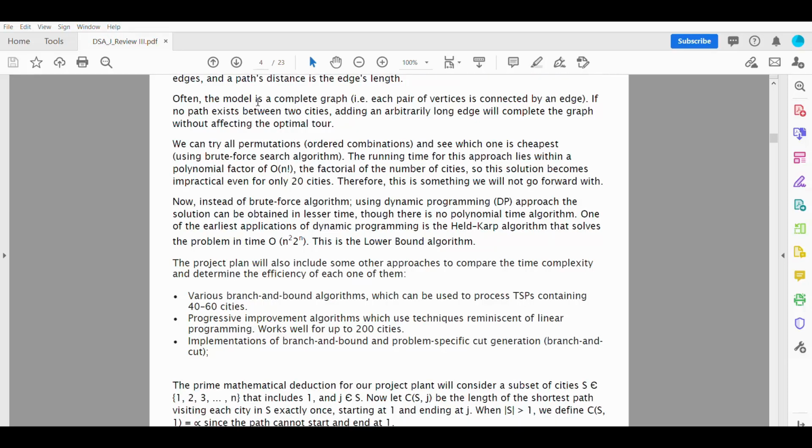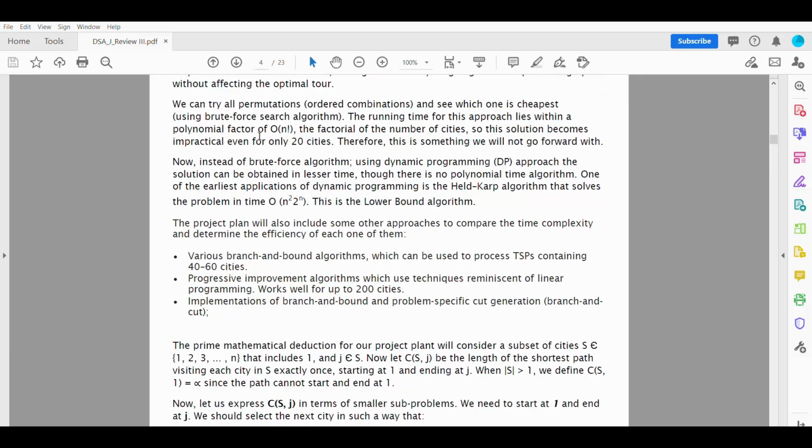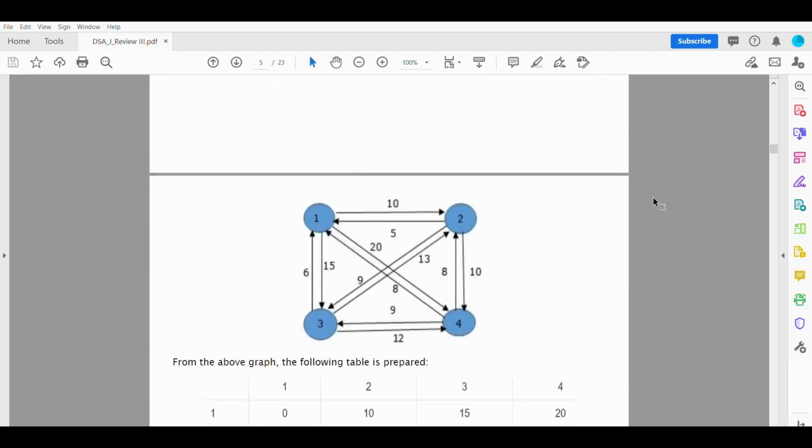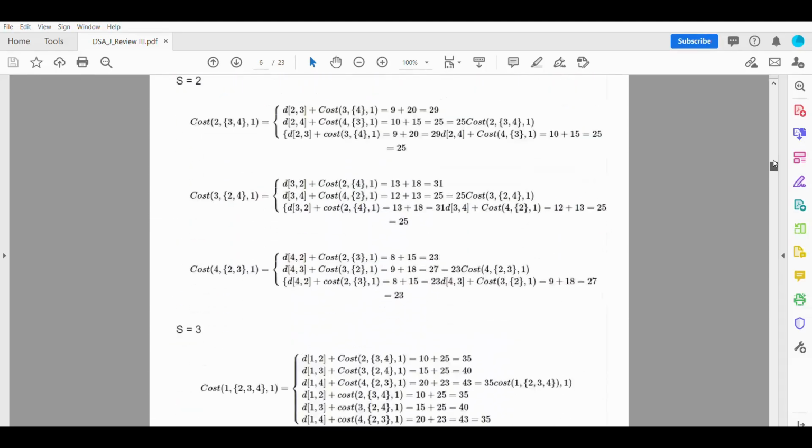And often the model is a complete graph. As I said, each pair of vertices is connected by an edge. Everything is connected. So we can try all permutation combinations, but it will be huge and impractical even for 20 cities. Our Held-Karp algorithm solves the problem in O(n² 2^n). It's quite a lower time complexity. So this is like our details.